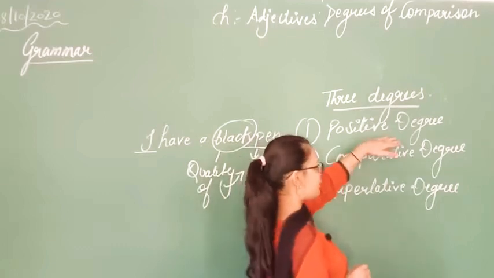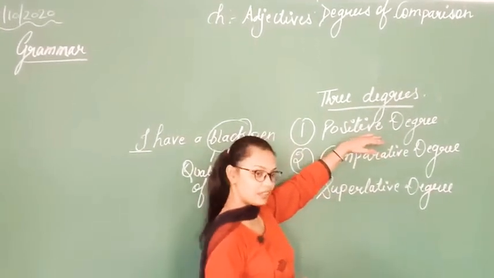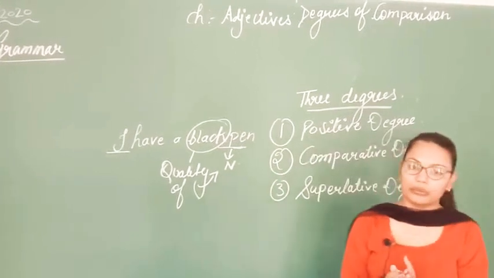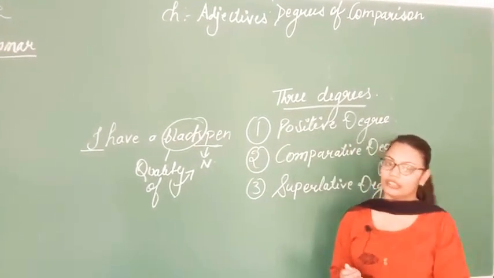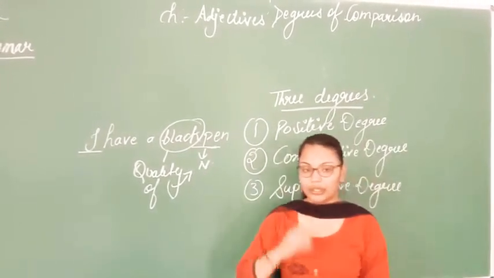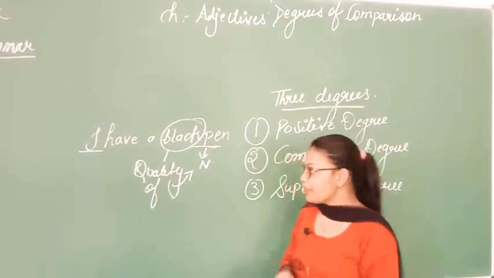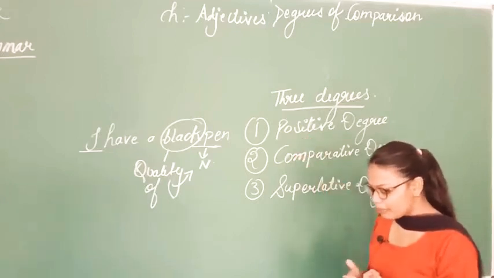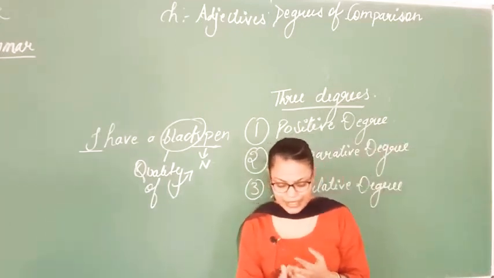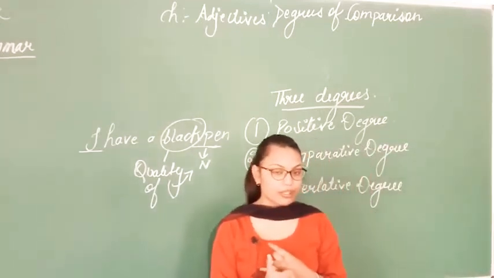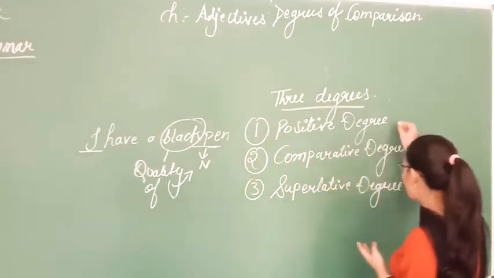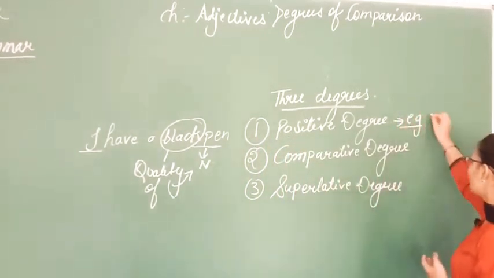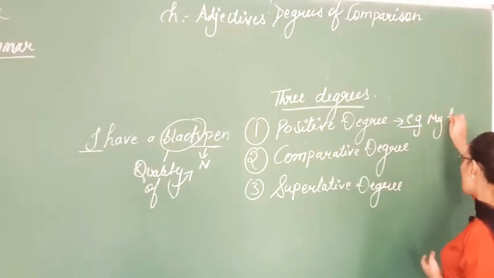First I will give you the definition as well as an example of the positive degree. Positive degree means when we do not compare one thing with another, one person with another, one object with another object. Here we talk only about one particular thing. It can be a person, a place, an animal, or a thing.